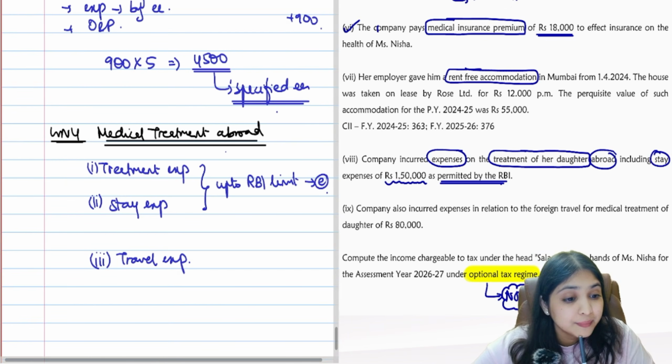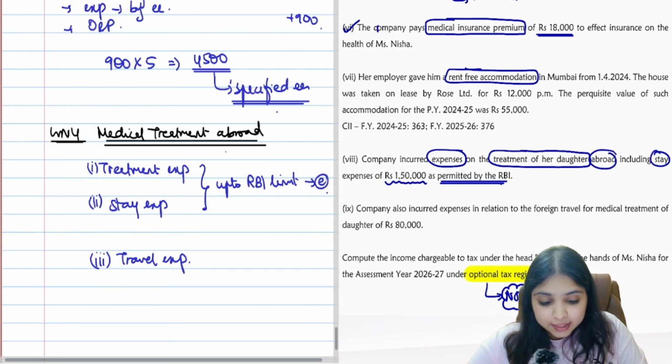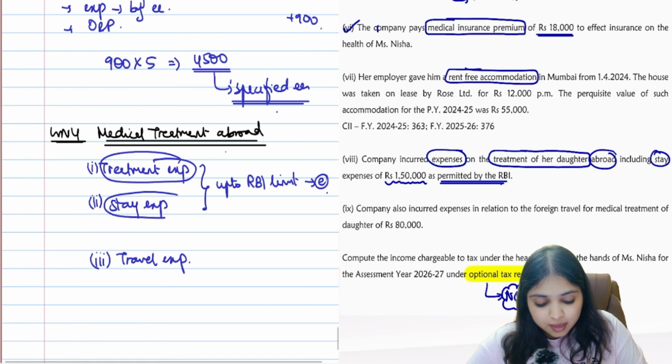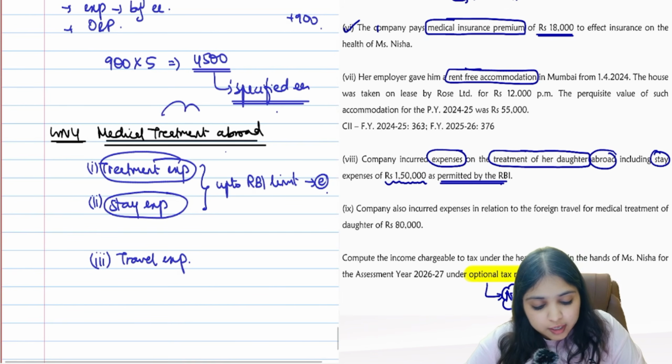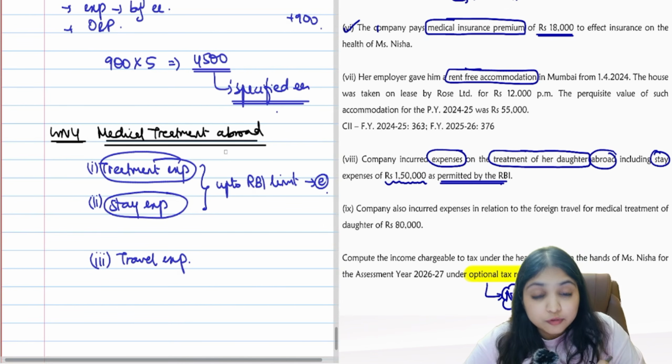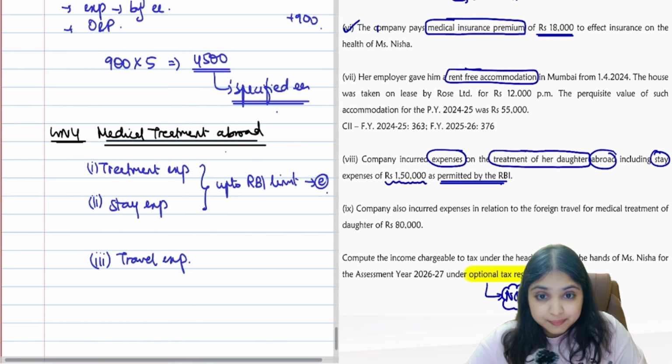Are you listening, everybody? Yes. So if the question is about employer meeting treatment expense and stay expense, the employee or his family member requires medical treatment abroad. So for that medical treatment, the treatment expense and the foreign stay expense, if this expense is met by the employer, then up to the RBI limit, it will be exempt.